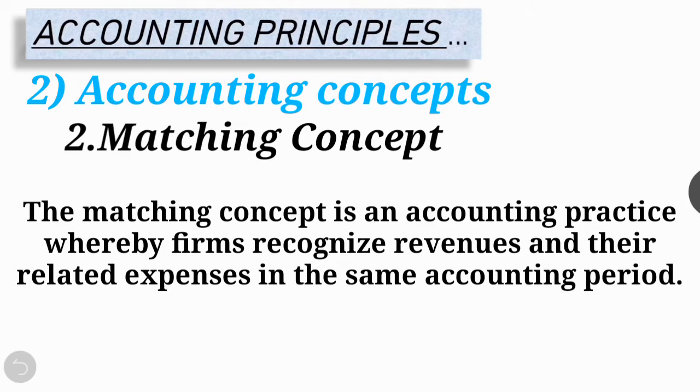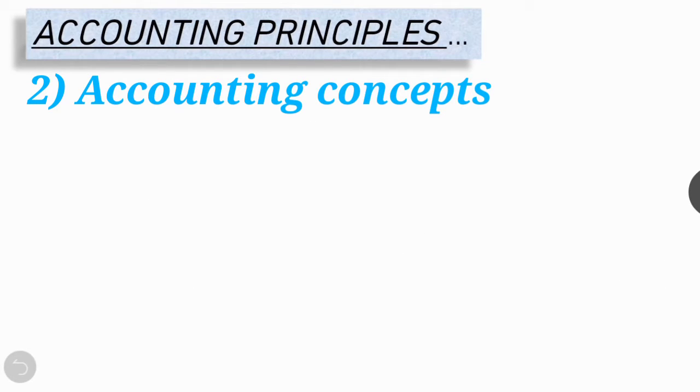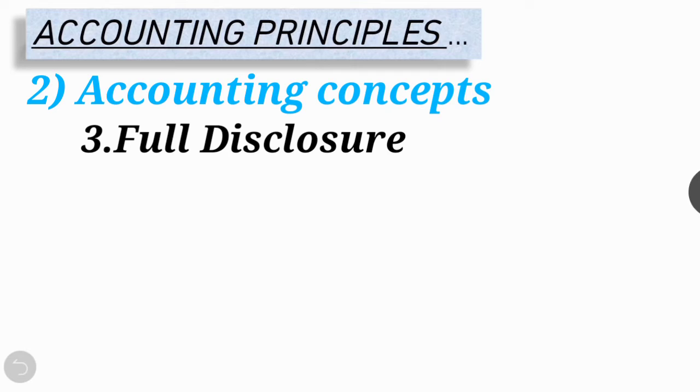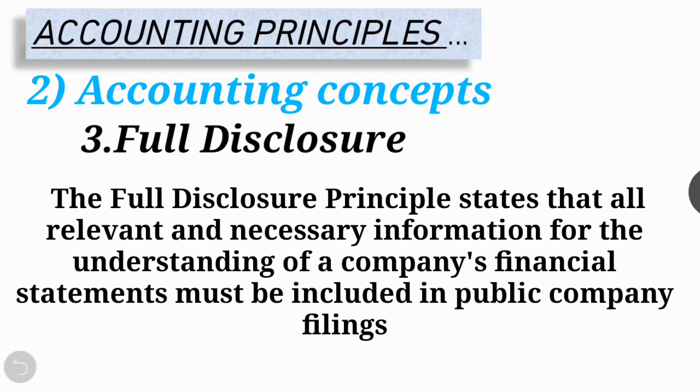It may be calendar year starting from 1st Jan to 31st December, or it may be financial year from 1st April to 31st March. Next part of accounting concept is full disclosure. The full disclosure principle states that all relevant and necessary information for the understanding of a company's financial statements must be included in public company filings. For example, financial analysts who read financial statements need to know what inventory valuation is, right? This is full disclosure concept.